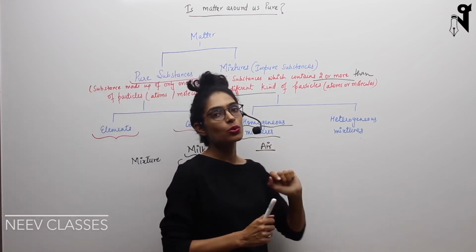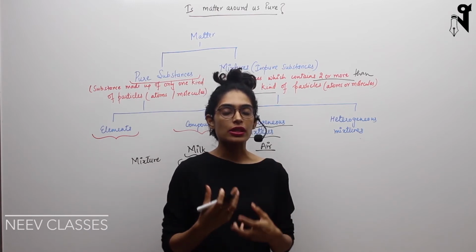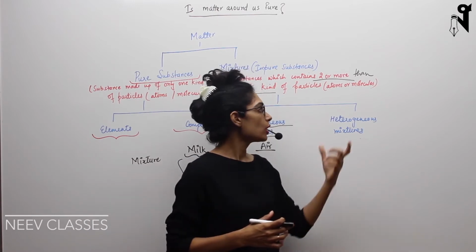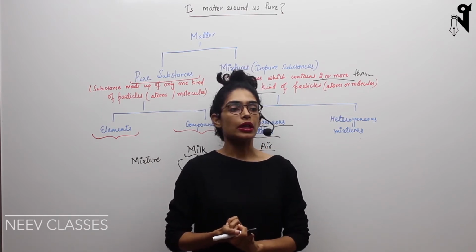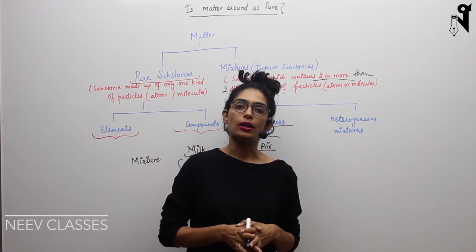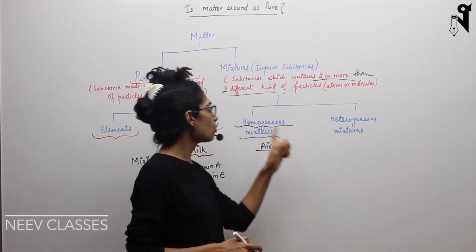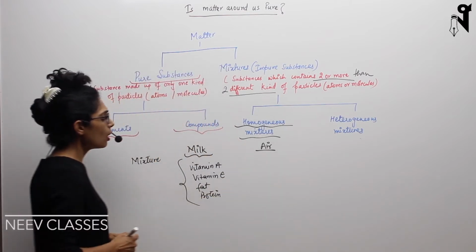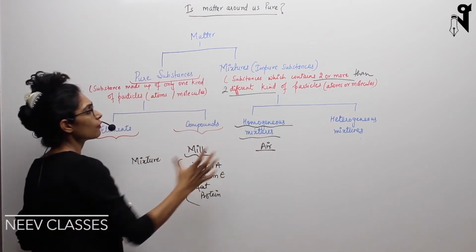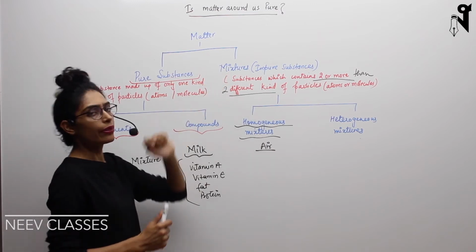Heterogeneous mixtures are the ones where you can see that there are differences. Maybe the particle size would be different, or it won't look even throughout in its composition. We will discuss how to figure out homogeneous and heterogeneous mixtures in detail, but for now, I hope you have got the difference between pure substances and mixtures.